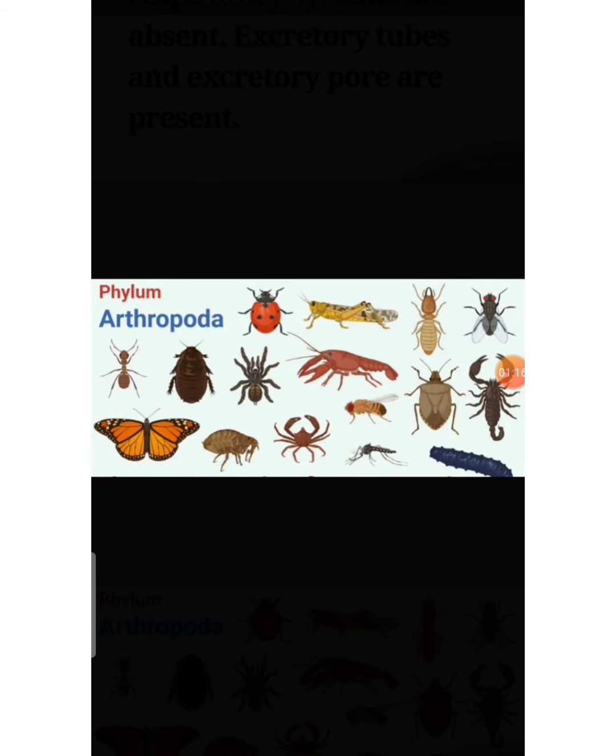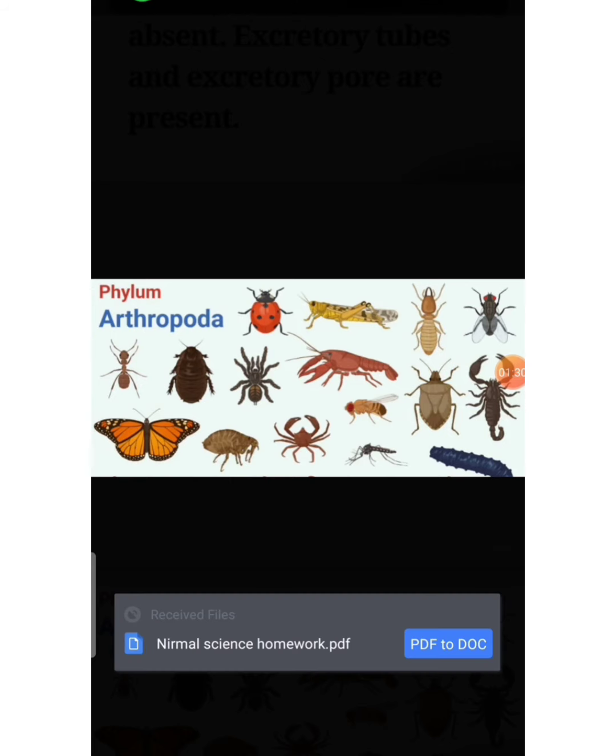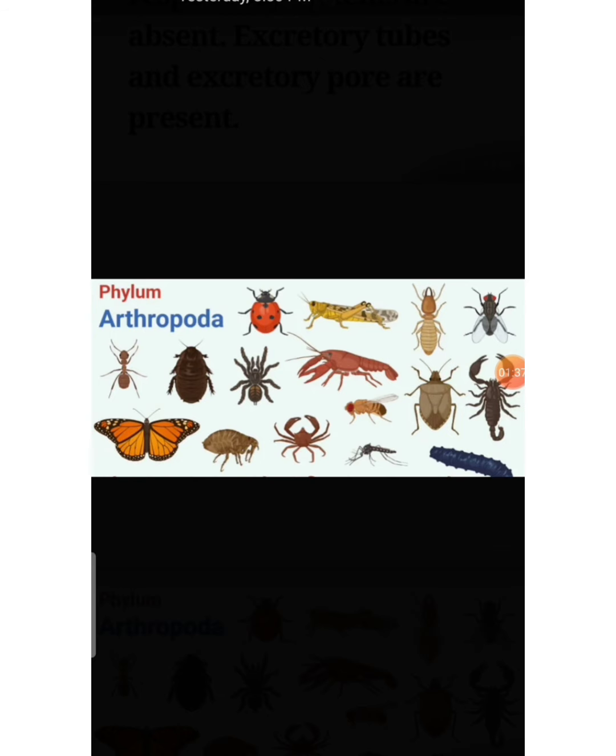Next we have to see about phylum Arthropoda, animals with jointed legs. Arthropoda is the largest phylum of the animal kingdom. They are bilaterally symmetrical, triploblastic and coelomate. The body is divisible into head, thorax and abdomen. Each thoracic segment bears paired jointed legs.